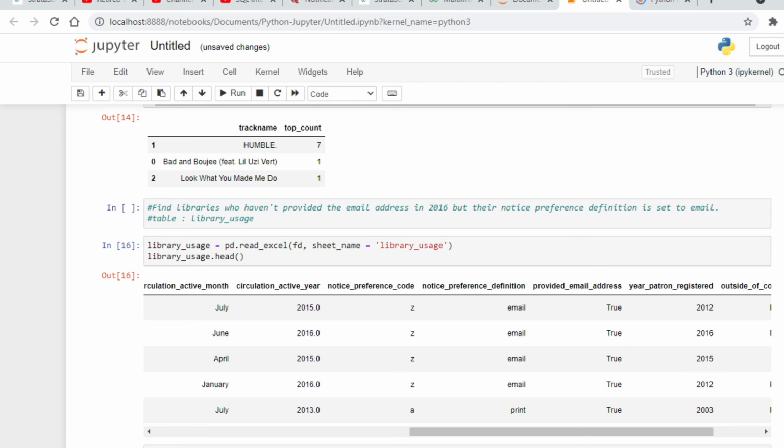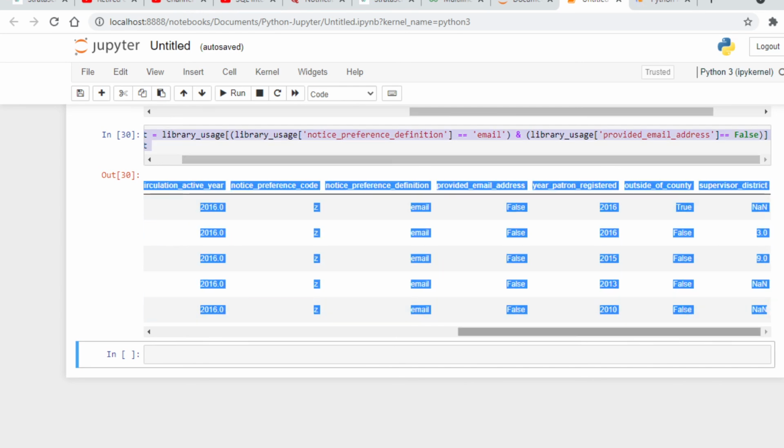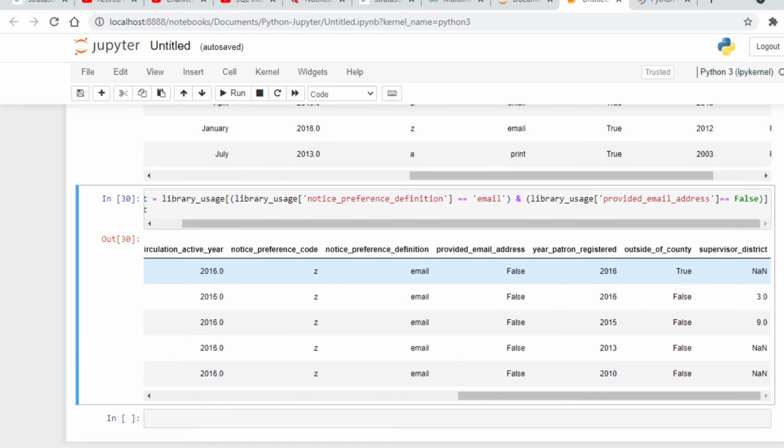Now our third condition will be, we have to find the libraries who have not provided the email address in 2016. So our third condition will be we need only those rows where our circulation active year is equal to 2016. So let's apply our third condition as well. So we will apply another AND condition here.